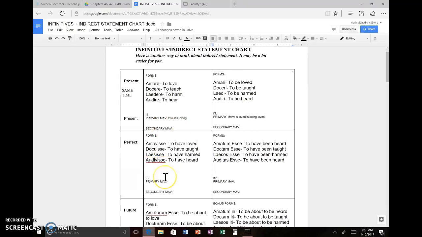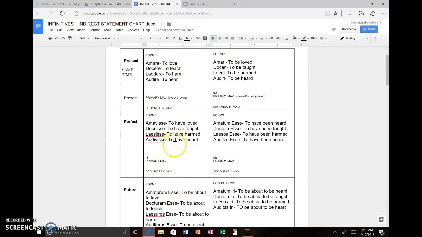Okay? When we move down to perfect, this is where it's going to be even more helpful, because I would never say to have loved, to have been heard. Or, this should be say, to have been loved. I wouldn't say Marcus says Juliet to have loved Romeo or to have been loved by Romeo. I wouldn't say that, okay?